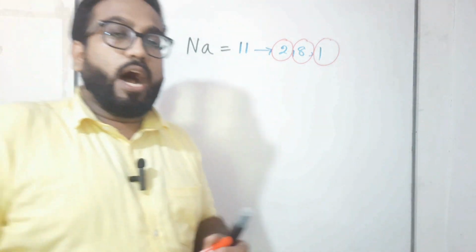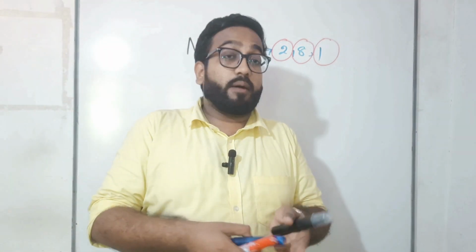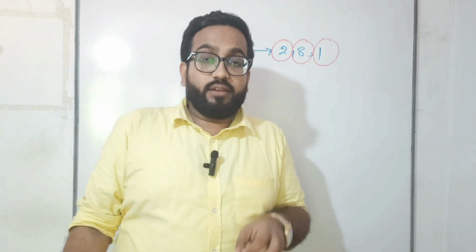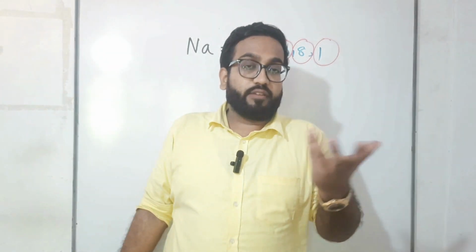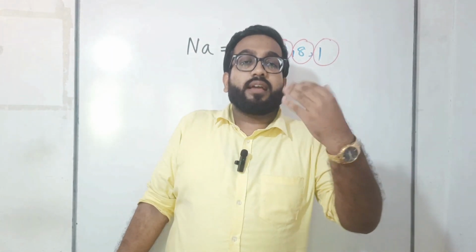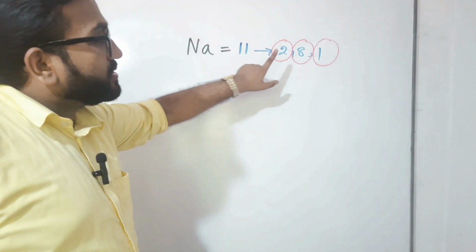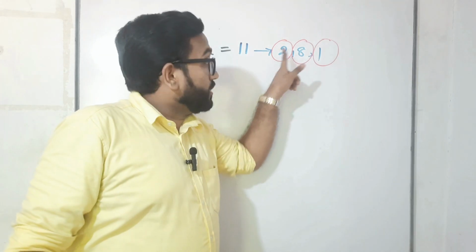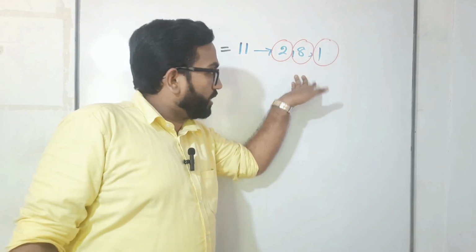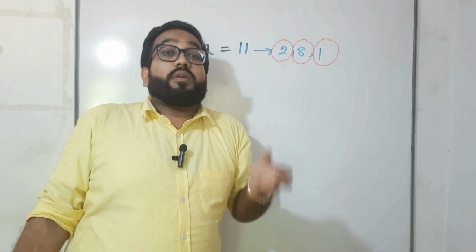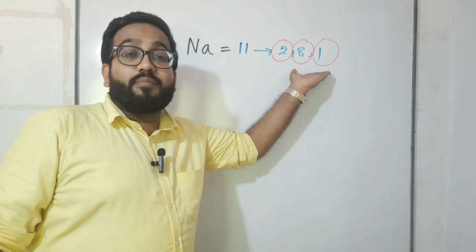Now, you know the number of electrons which can be filled in a normal way for each energy level. First energy level, how many electrons can be filled? 2. Second energy level, 8. Third one, 8. Fourth one, 8. Like that, the filling of electrons goes up. So, the first energy level has 2 electrons and the second has 8, which means both are filled. But think about this third one, children. 8 electrons can be filled. So how many electrons are remaining right now?